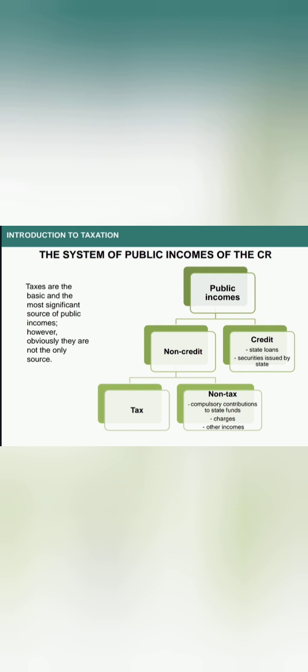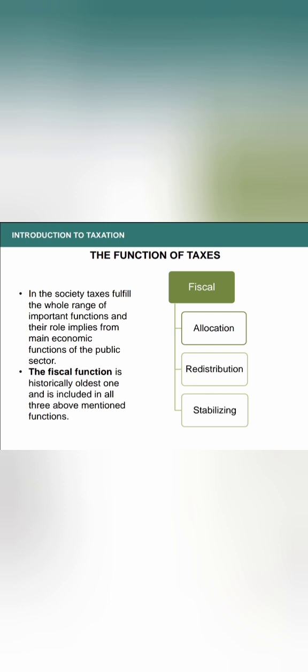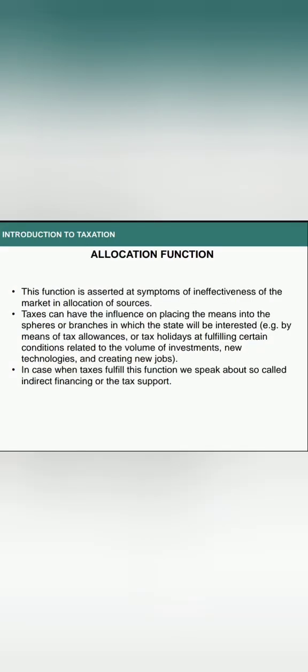The functions of taxes. In society, taxes fulfill a whole range of important functions, and their role derives from the main economic functions of the public sector. The fiscal function is historically the oldest one and is included in all three above-mentioned functions. Allocation function. This function is asserted at symptoms of ineffectiveness of the market in allocation of sources. Taxes can influence placing the means into the spheres or branches in which the state is interested. When taxes fulfill this function, we can speak about so-called indirect financing or tax support.